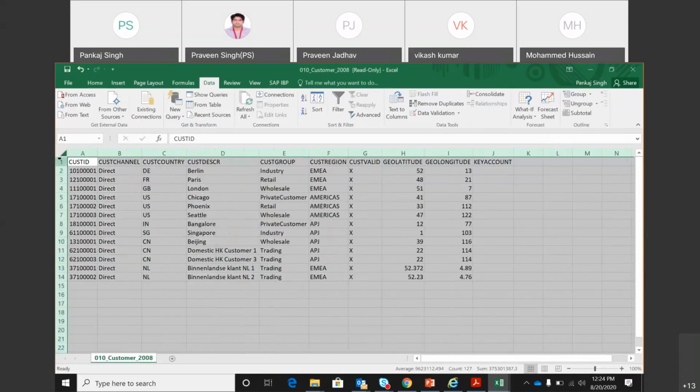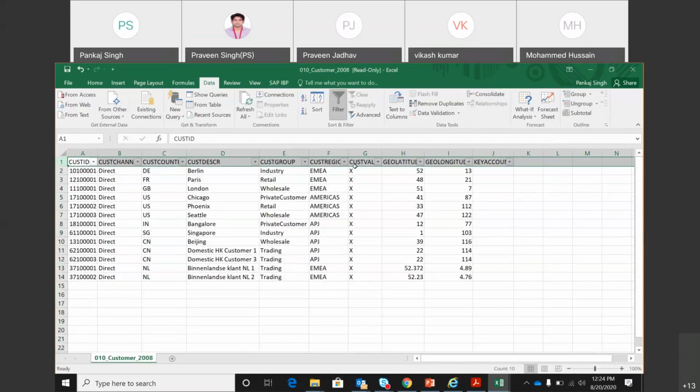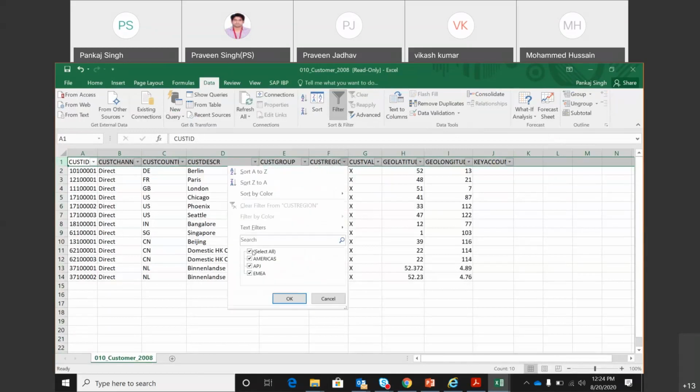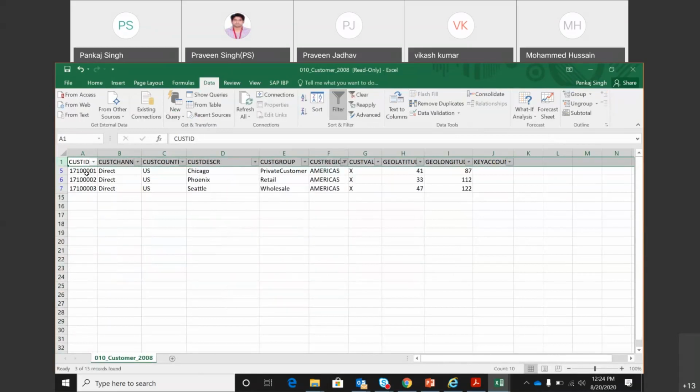So you will see, this is the customer region. So in Americas, there are three customers, 0001, 0002, which starts with 171. So if I want to see the forecast for Americas, what will happen? It will add all the products that are being sold to all these customers, and then it will show me the number. So that is the meaning here.